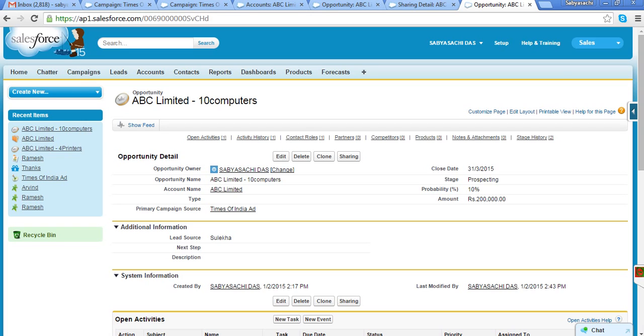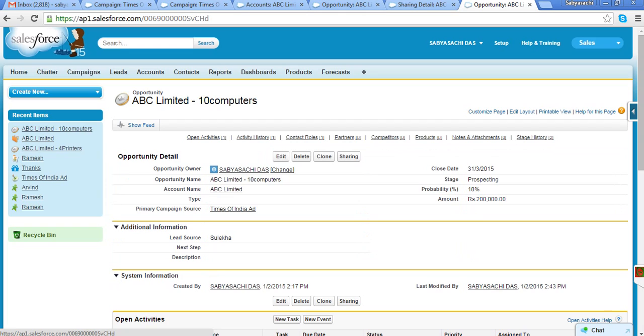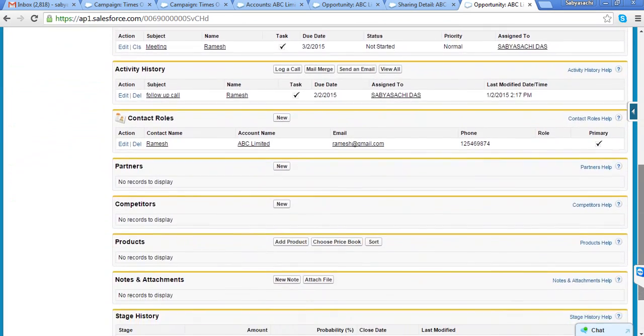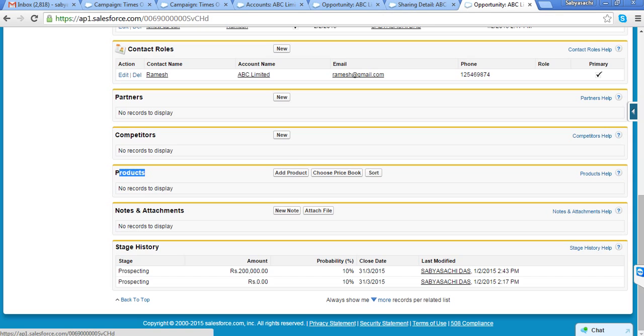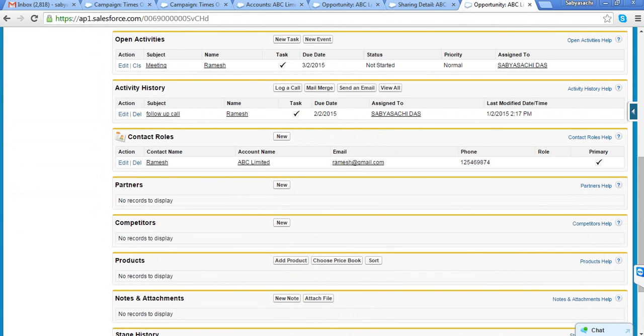Okay, yeah. Great. Now, if you look at this opportunity where I am practically capturing the customer requirements, I do not have any clue which product I am selling, at what price I am selling, what discount I am offering, how many quantities I am selling. No clue here. So I need to add those things here. So here you can see there is something called products. I need to add all the products here, whatever products I'm selling under this particular opportunity, right?